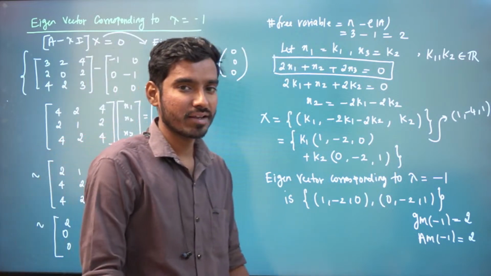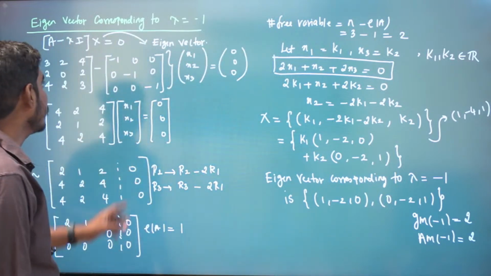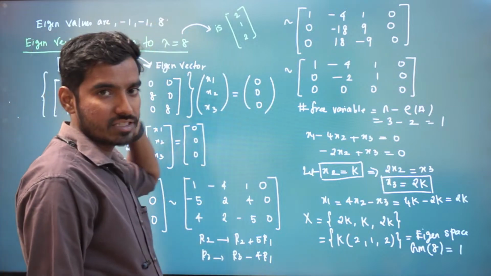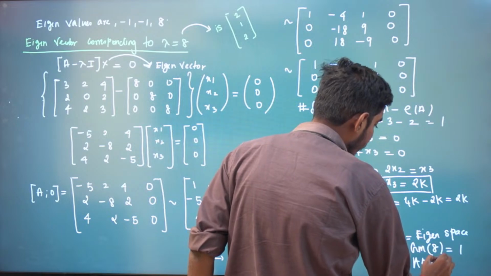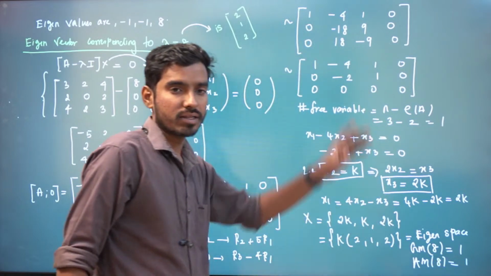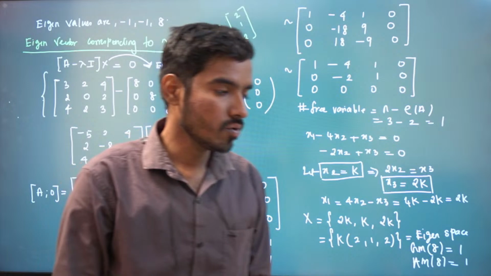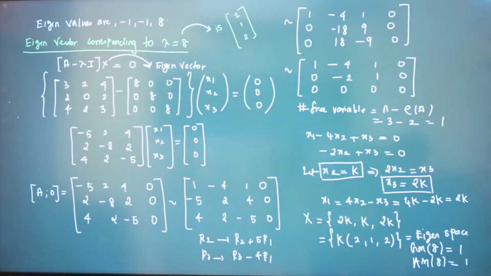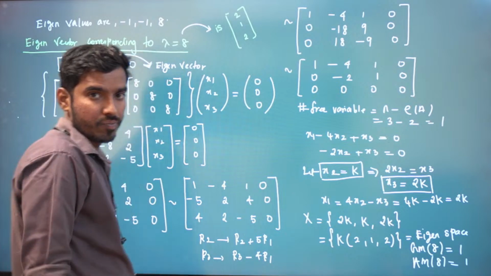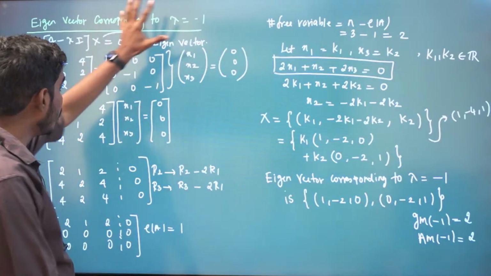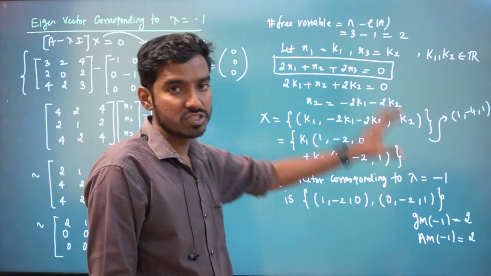I'll tell you one more fact. For the eigenvalue lambda equal to 8, gm is 1 and am of 8 is also 1. So am is equal to gm for this eigenvalue. Again for the next eigenvalue also, am is equal to gm.